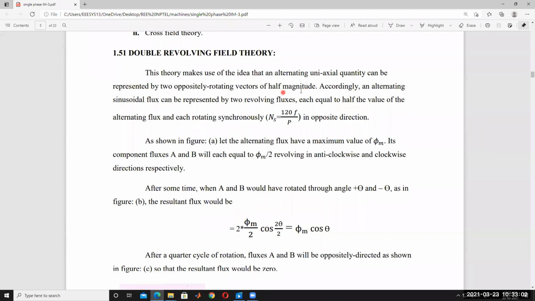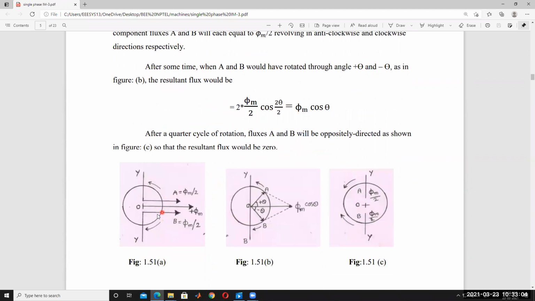The magnitude of each of these two vectors is half of the main, so φm by 2. One vector is one rotating field and the other is another rotating field. The total is φm and each is half the magnitude of the total. One rotates clockwise and the other anti-clockwise.